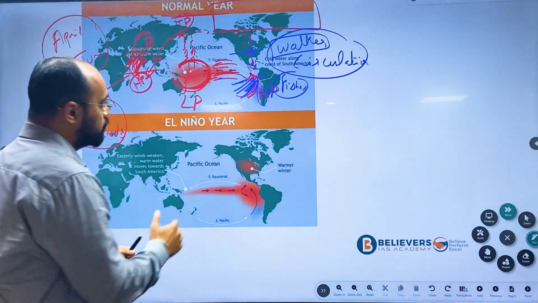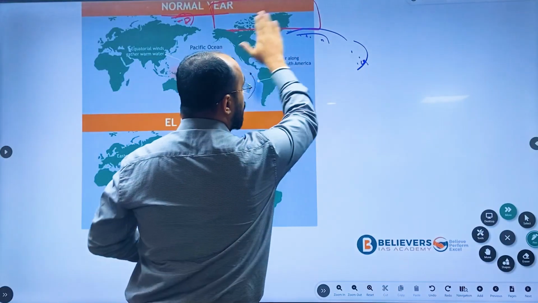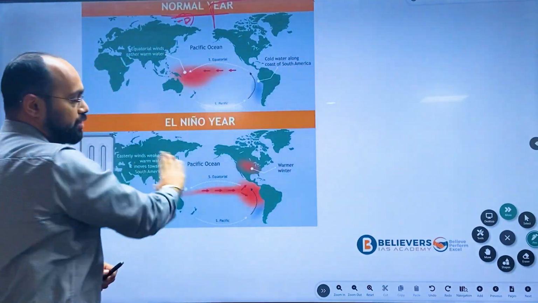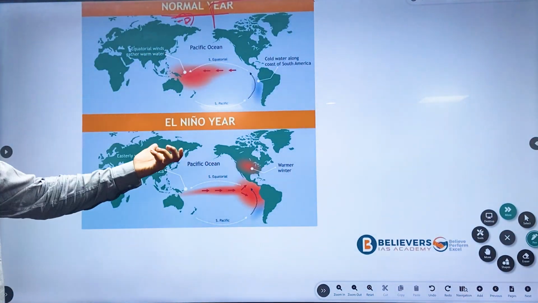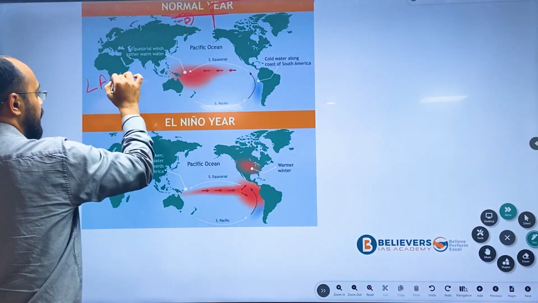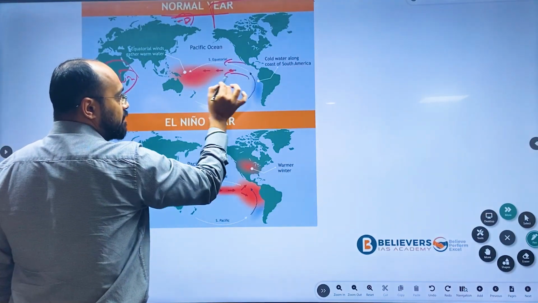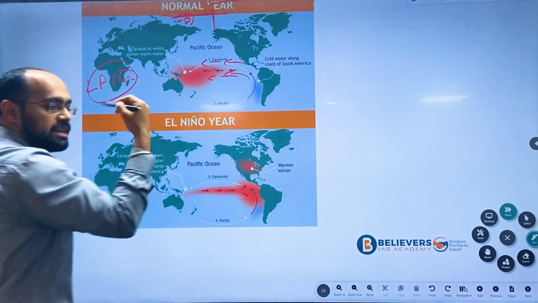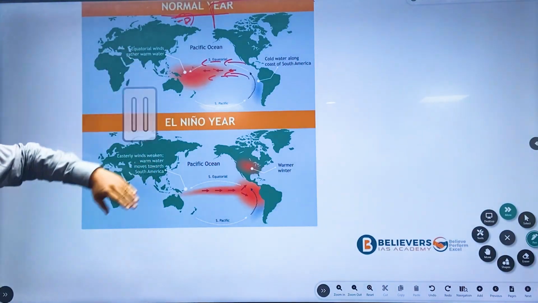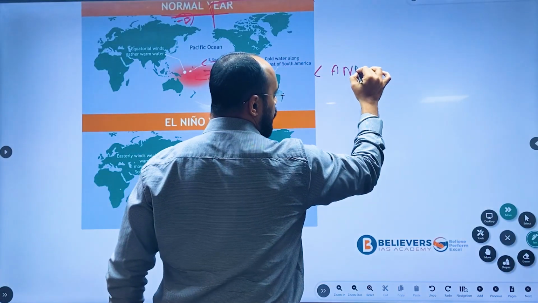Now coming back to what happens during El Nino years. Before going to El Nino years, the one major thing that happens during the La Nina period is that the trade winds get further intensified.